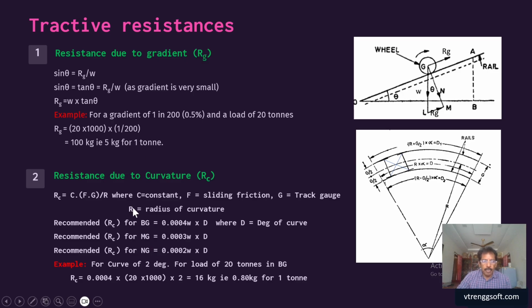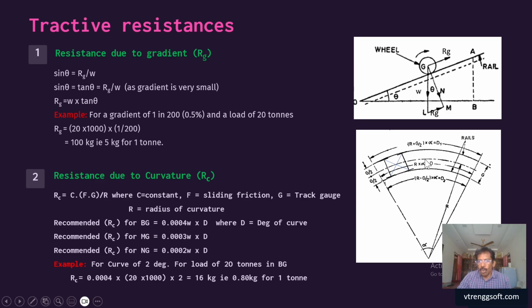Similarly for the curvature, let us take a curve with two points, A and B. We take this portion of track in the curvature. The inner rail length is lesser than the outer rail, so the outer rail is longer than the inner rail.